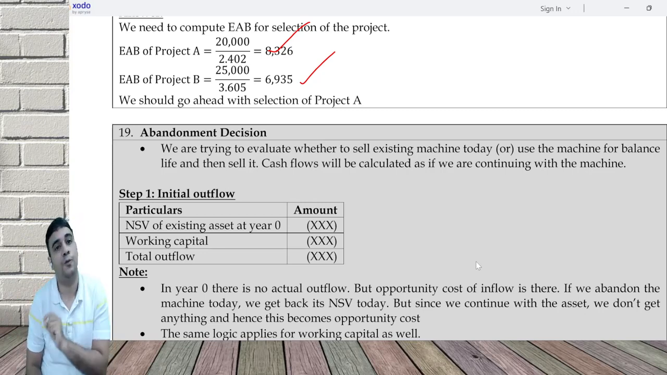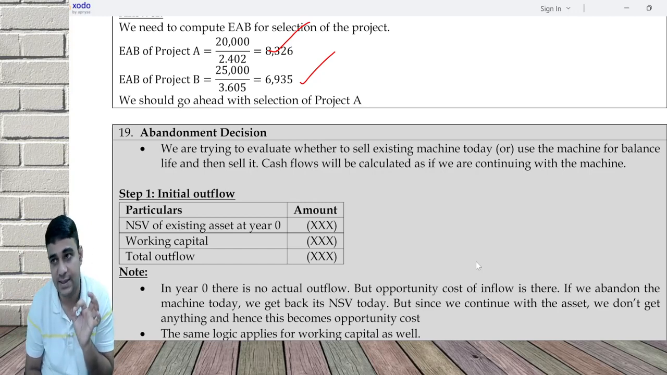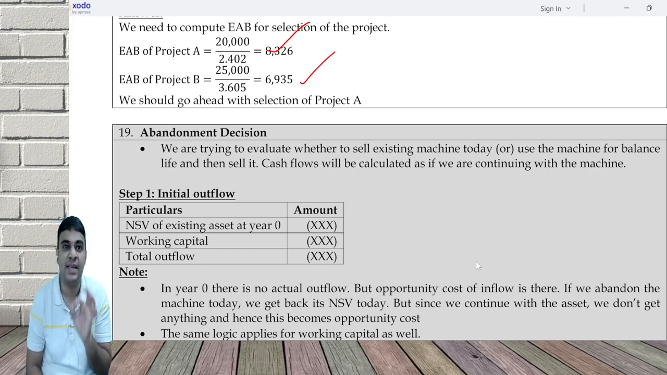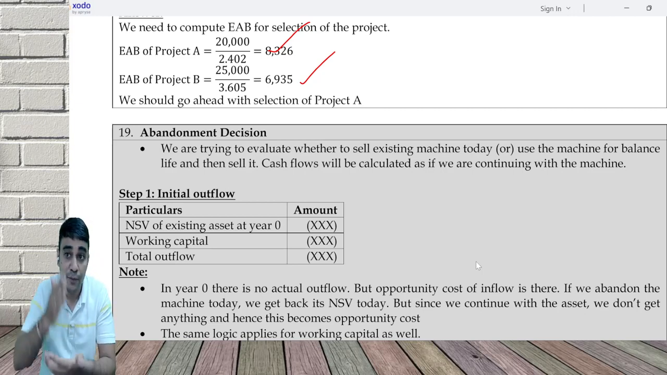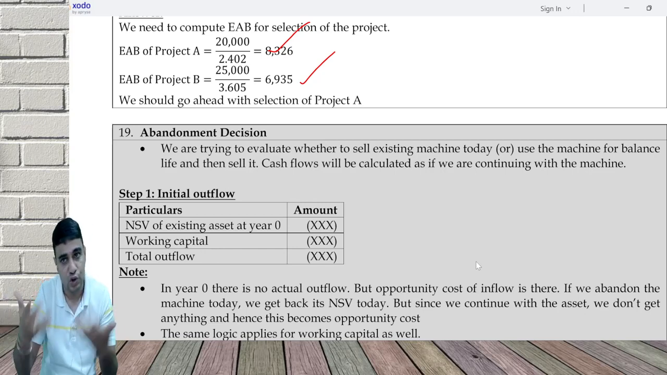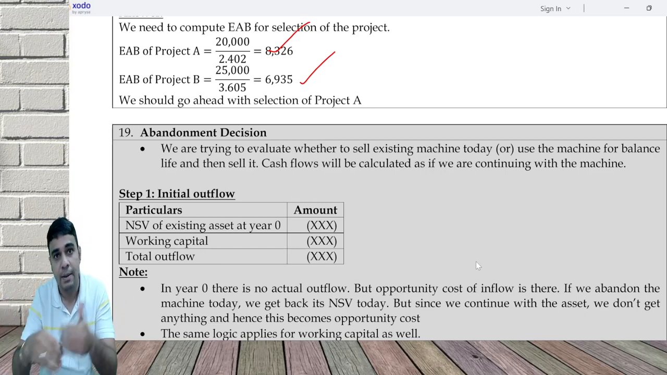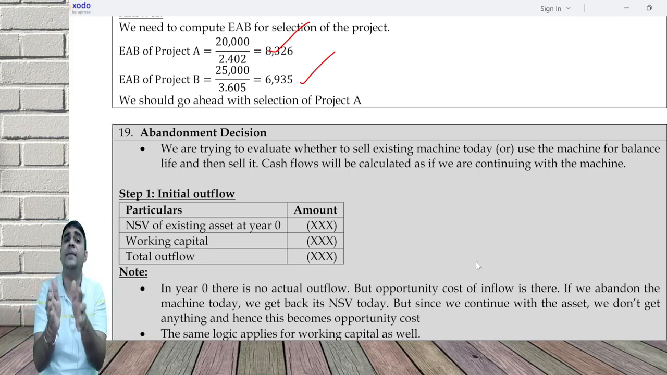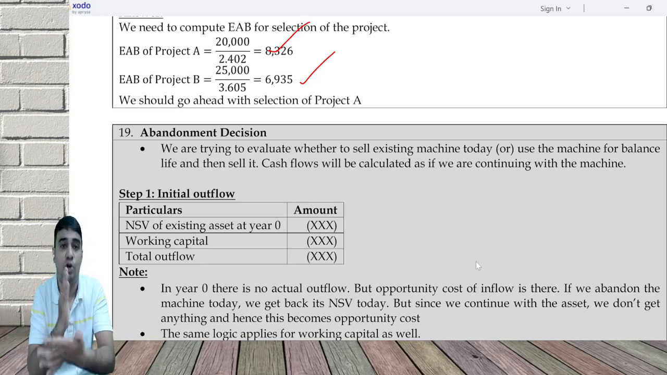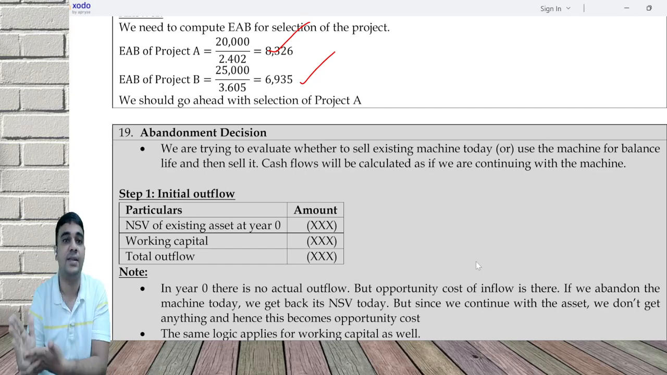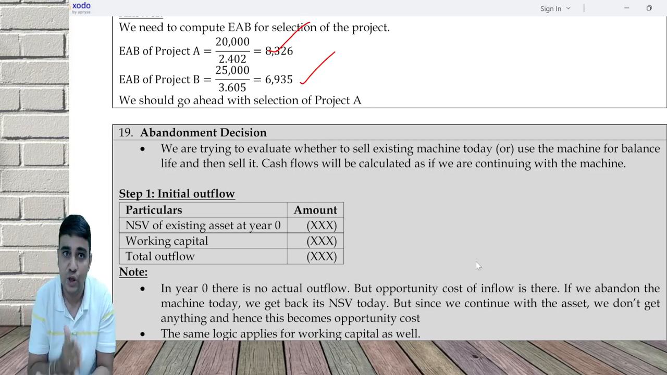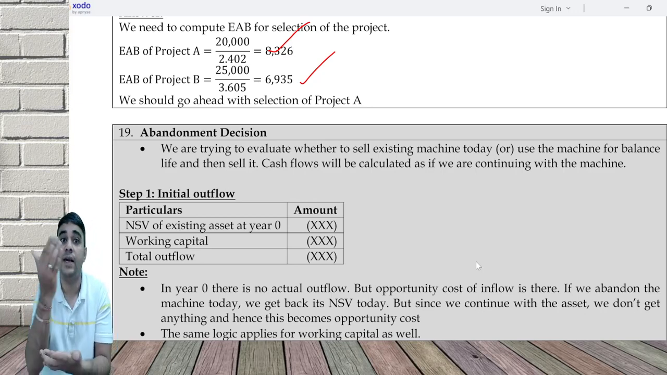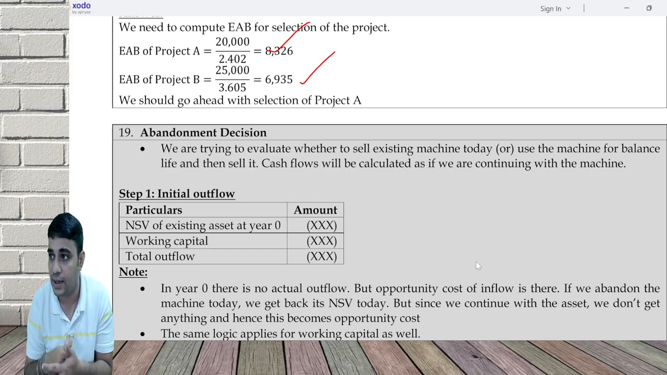Step 1, initial outflow. What is initial outflow? It is the net salvage value of the two-wheeler today. If you sell the two-wheeler today, you would get 40,000. But if you use it and sell it later, you will obviously get less, but there's a time period. So abandonment is deciding whether to sell the vehicle today or use it for another 2 years and then sell it. That's the decision you're trying to take. If you sell today, you earn NSV and your working capital also gets released.